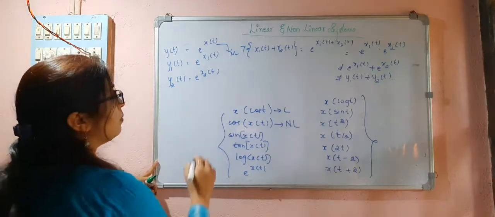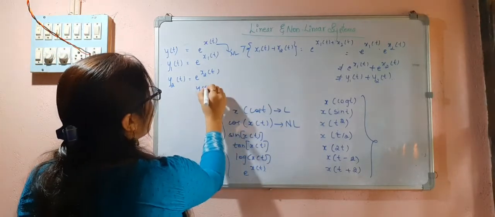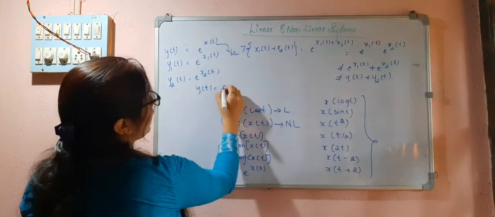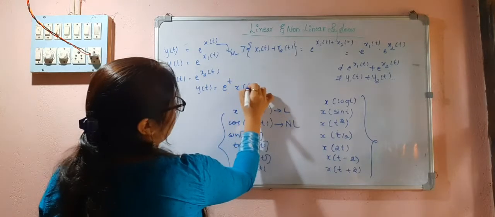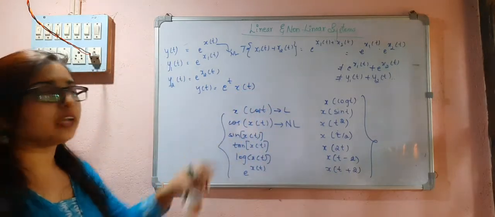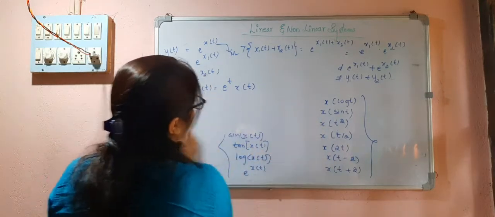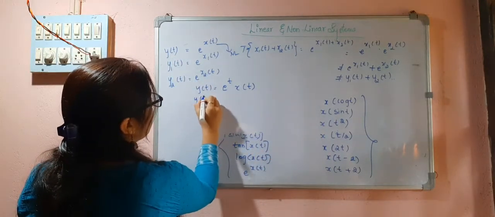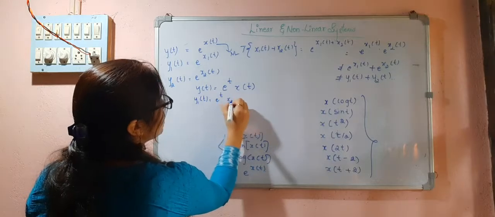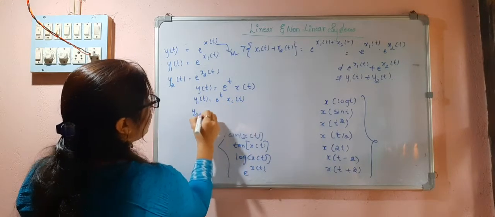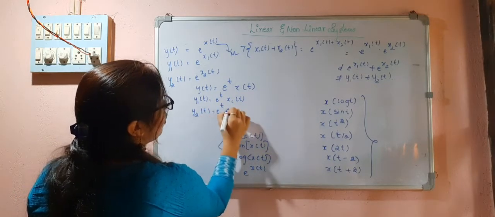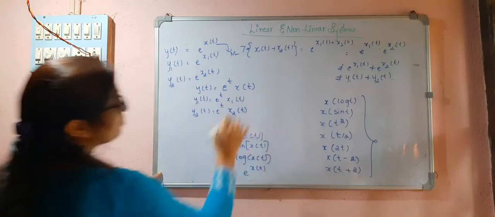But suppose I have y of t is equal to e to the power of t x of t. For this, y1t is equal to e to the power t x1t, y2t is equal to e to the power of t x2 of t.